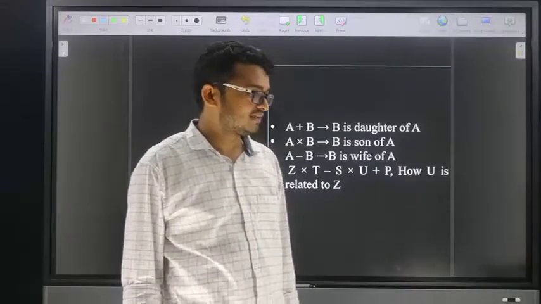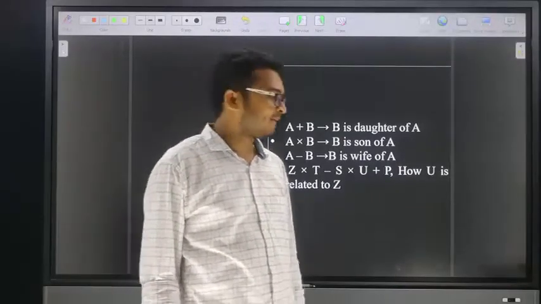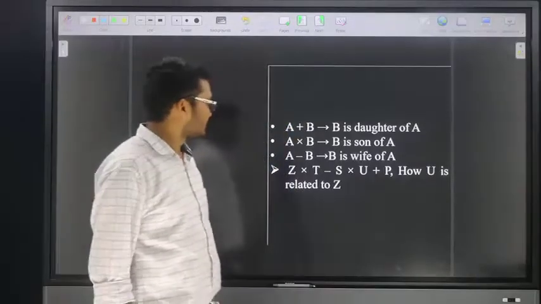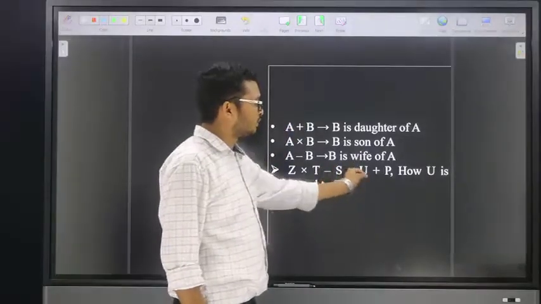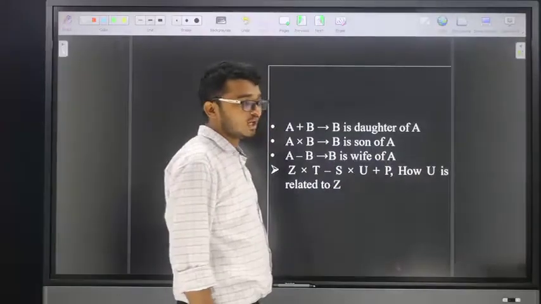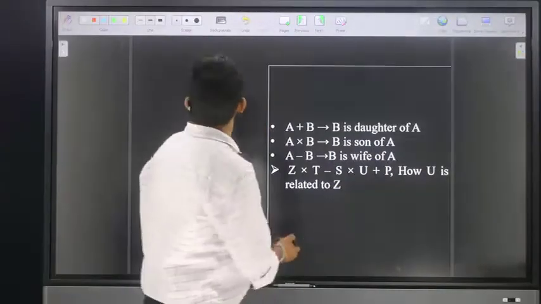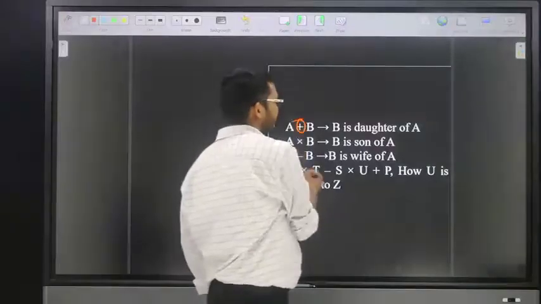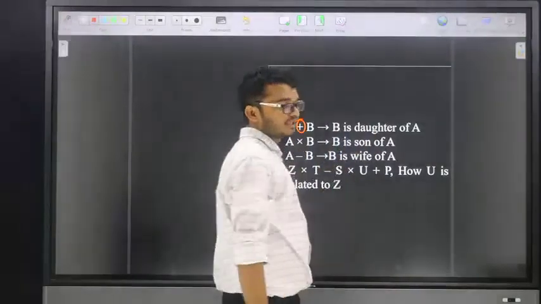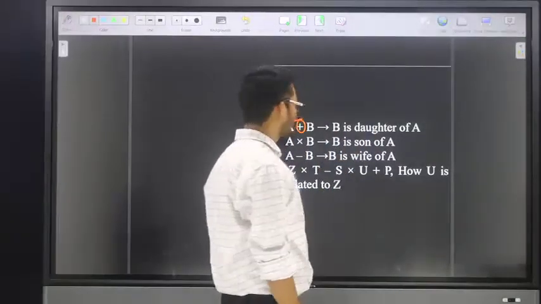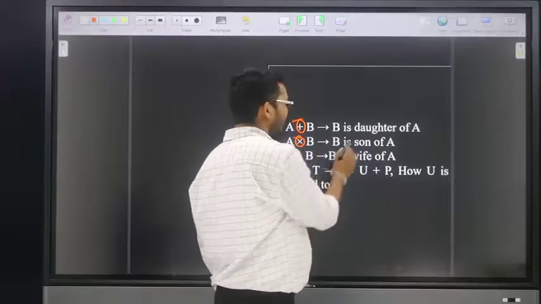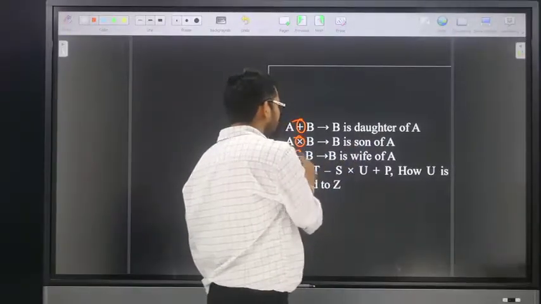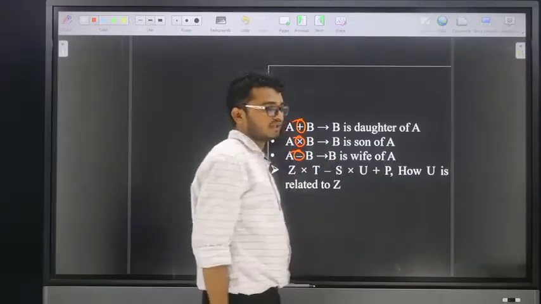Next, friends, here the mention is what? Z into T minus S into U plus P is definitely true. Then how is U related to Z? Friends, go here. See here the mention is what? A plus B means what? B is daughter of A. A into B means what? B is son of A. A minus B means what? B is wife of A.